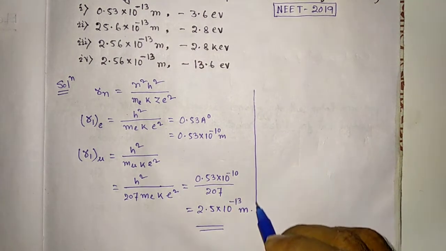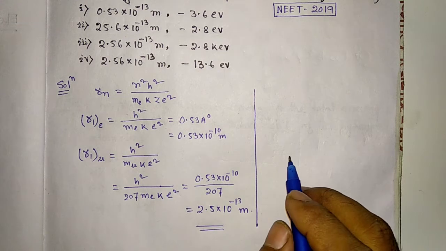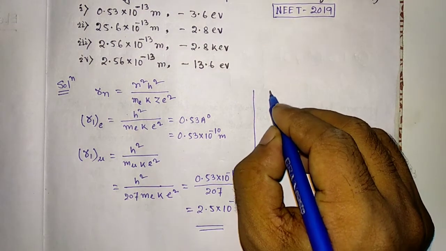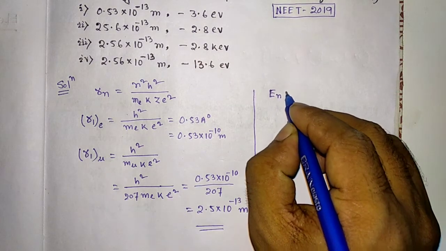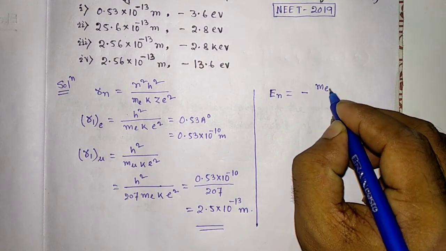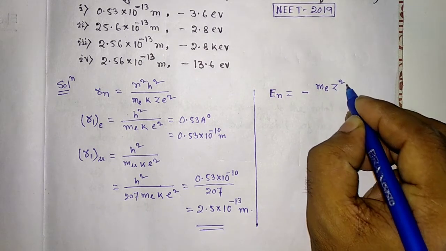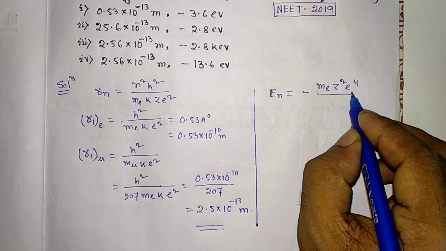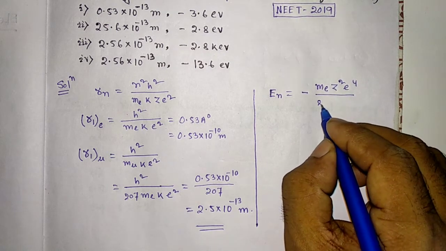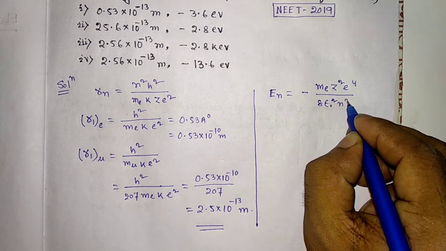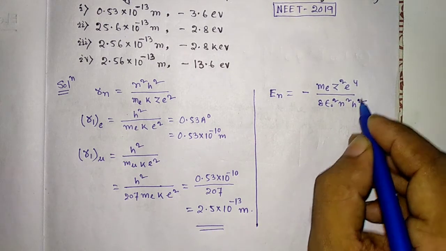Now we have to find out the energy. We know the expression of the energy En is equal to minus me z square e to the power 4 divided by 8 epsilon naught square n square h square.